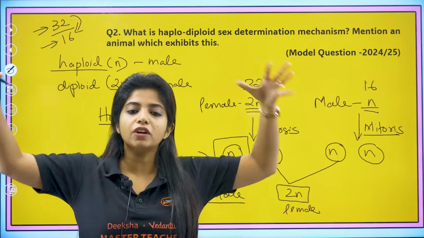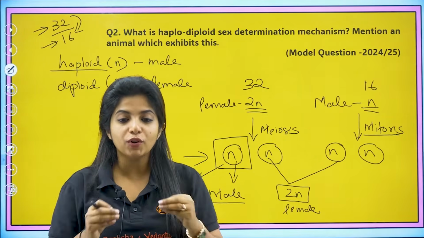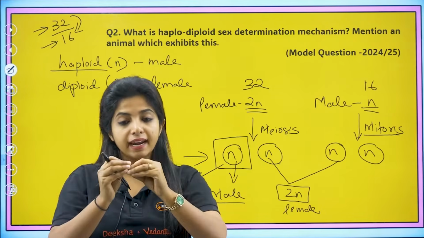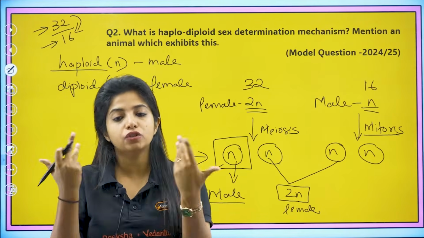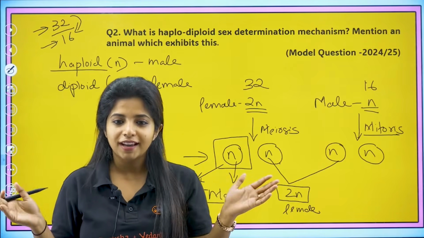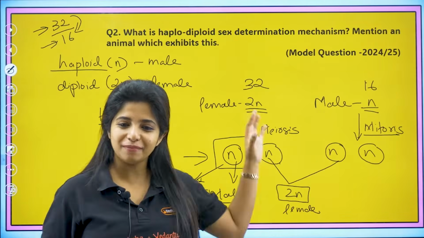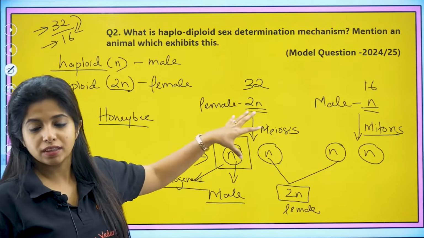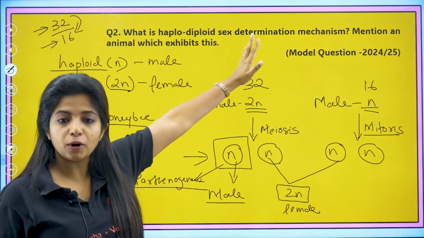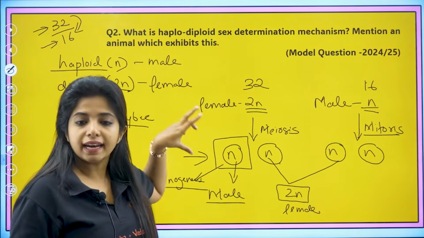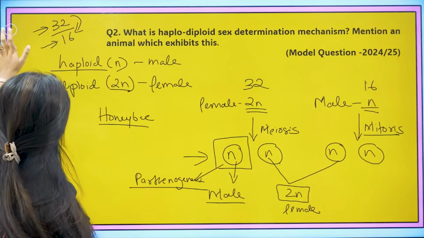So there might be so many drones coming up and trying to have a relationship with her, but only the fittest one could survive. And after the sexual activity is done, this drone gets killed as well. It dies off. Okay, so it's a very different story that they have, but this is how sex determination works in the case of honeybees. So haplo-diploid sex determination is this, where diploid will always be female and haploid will always be male. I hope you got it.